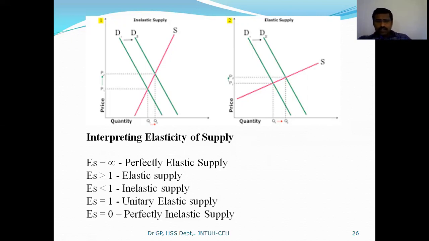Es is equal to 1 is unity elasticity of supply, which means whatever percentage change occurs in price, exactly the same percentage change occurs in the supply of goods, meaning the measurement is equal on both sides. Next, perfectly inelastic, when es is equal to 0.